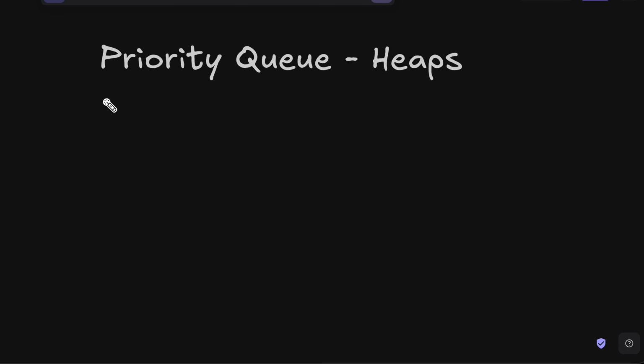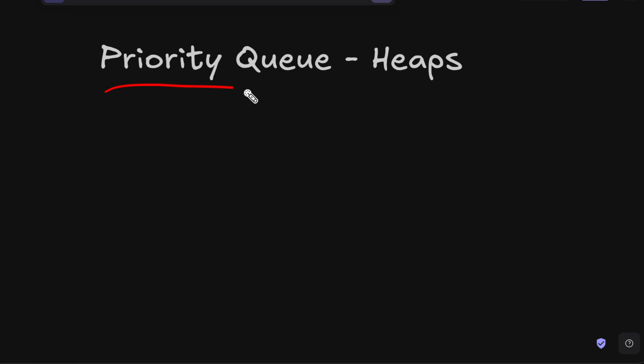Hello everyone, today we are going to understand what priority queues are and what heaps are, because they are related to each other but they are not the same. And priority queue is one of the most asked patterns in DSA interview questions, so it becomes a really important topic for you to understand. So let us start by understanding what a priority queue is.